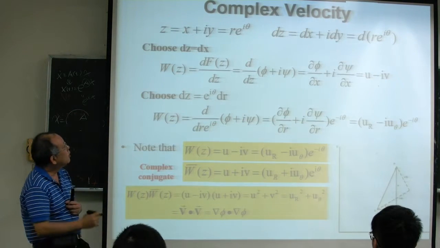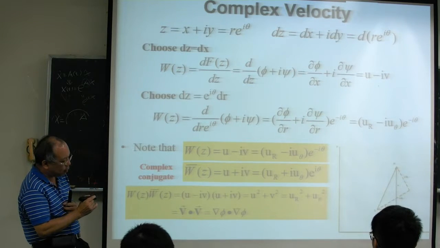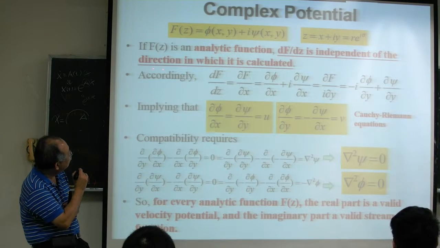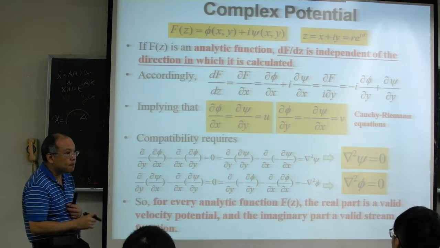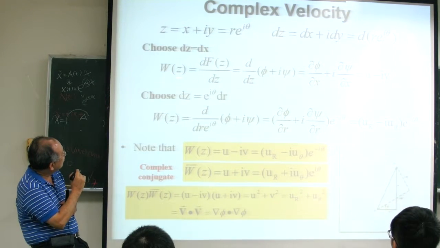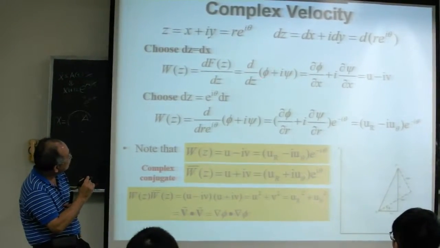Okay, so here again we can derive. df/dz we just argued should be independent of direction. So any direction you calculate, this derivative should be the same. So df/dz gives you the complex velocity. This f(z) equals phi plus i psi, that's our complex potential.